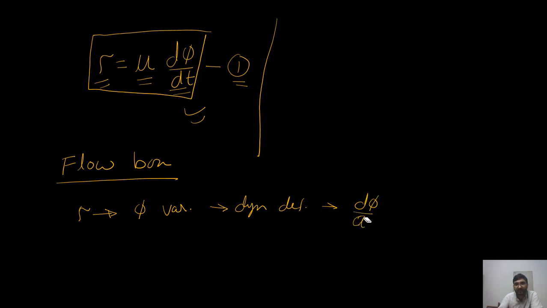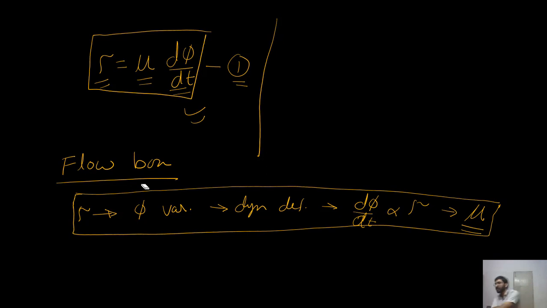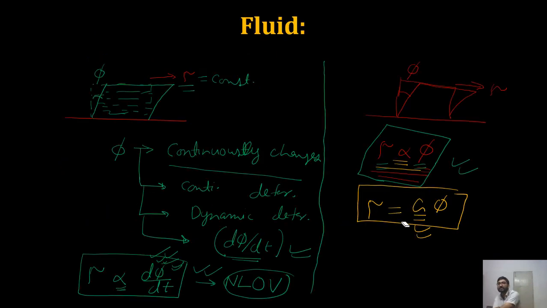d phi by dt. And this d phi by dt is proportional to shear strain. When I remove the proportionality constant, then I will be having dynamic viscosity mu. Okay, so we have learned this thing in this lecture, right? Till now we have learned this thing. And in case of solid, we already know that tau is equal to G into phi.